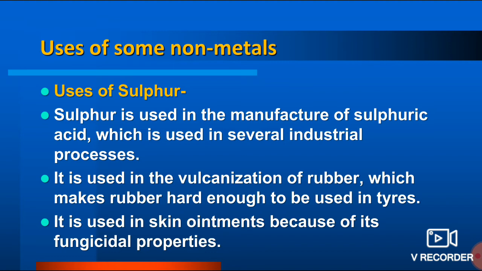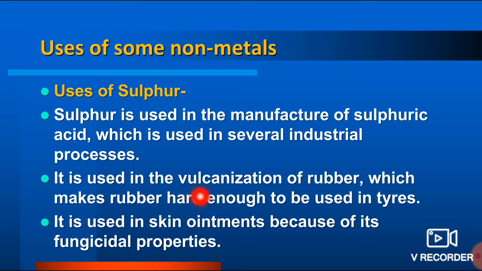Now if we discuss non-metals, they are equally important as metals. There are certain non-metals which are often used in our day-to-day life. So first thing is sulfur. It is used in manufacturing of sulfuric acid, which is used in various industrial processes. Even sulfur is used in making fertilizers.